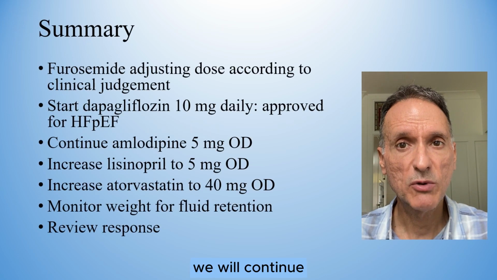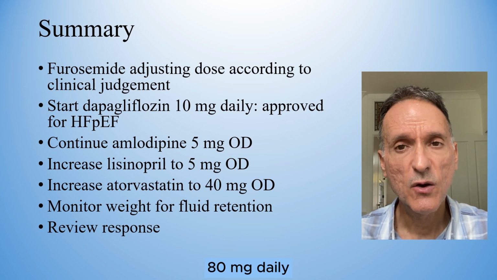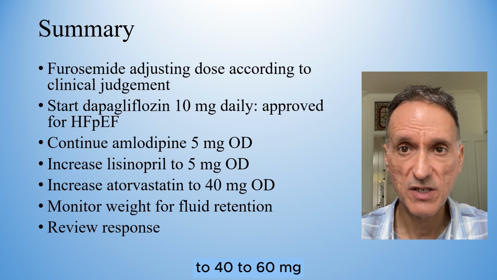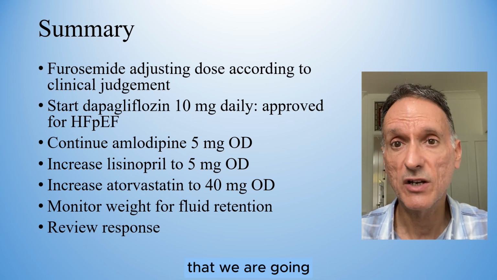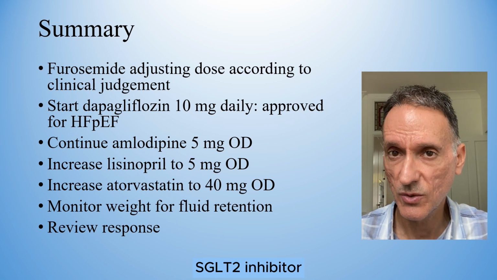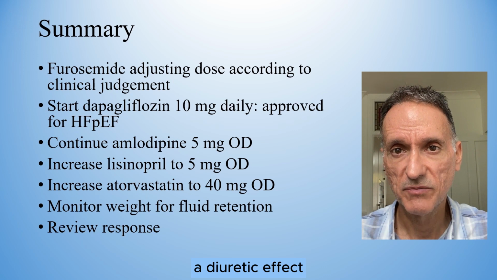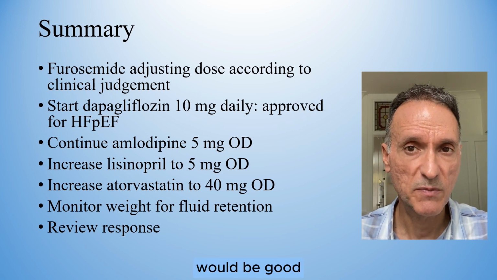So in summary, we will continue furosemide, either the same dose of 80 milligrams daily or more likely cautiously reducing it to 40 to 60 milligrams according to our clinical judgment, especially considering that we are going to start an SGLT2 inhibitor, which also has a diuretic effect. Something like, for example, dapagliflozin 10 milligrams daily would be good.